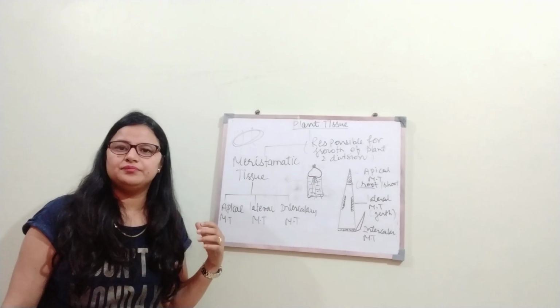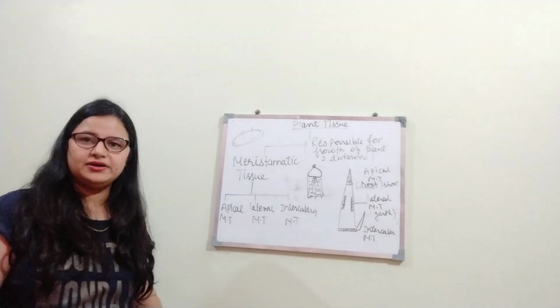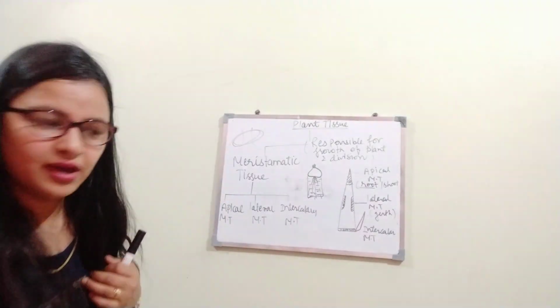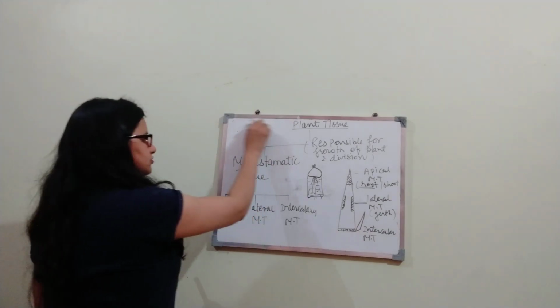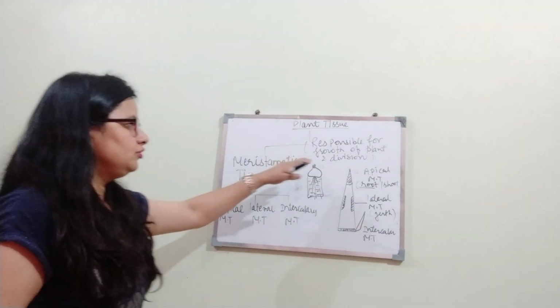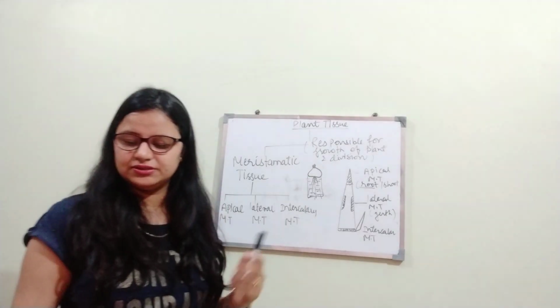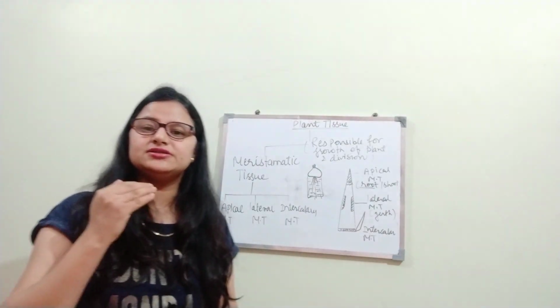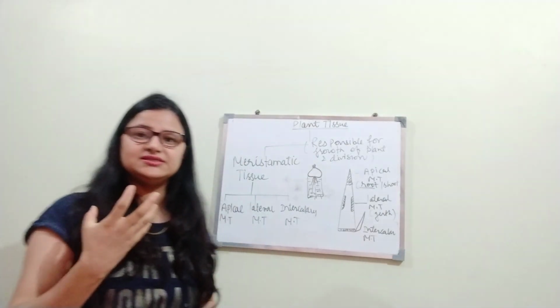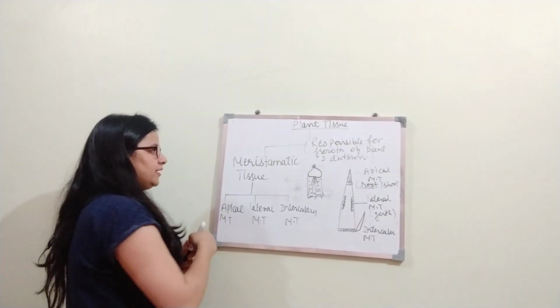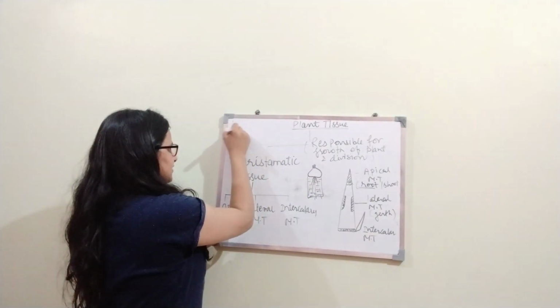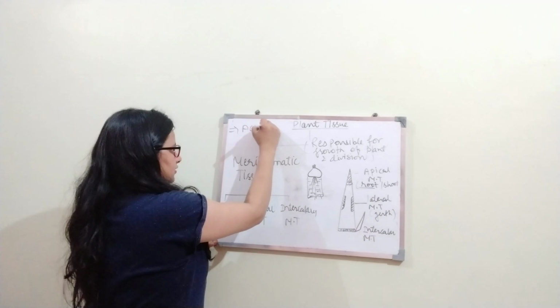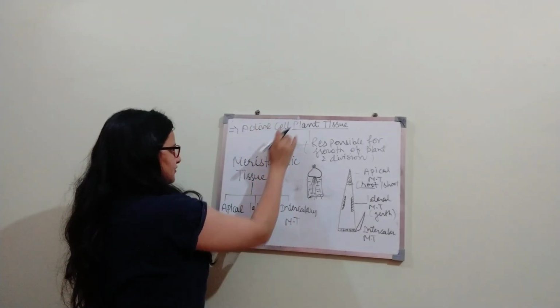Let us discuss some characteristics of meristematic tissue. We have already discussed that meristematic tissue is responsible for growth of the plant and division. Because it is responsible for division, the cells of meristematic tissue are very active.